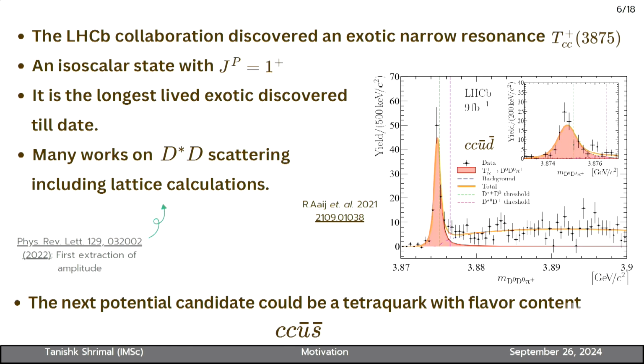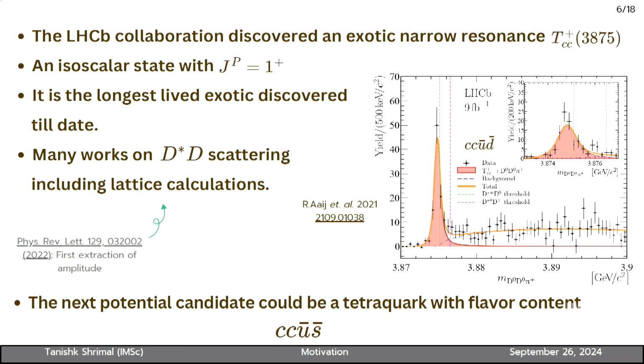Let's see some of the special properties of this T_cc. It was discovered by LHCb as an exotic narrow resonance with a mass of about 3875 MeV, with an electric charge of +1. It is an isoscalar state with quantum numbers 1+, and as I just mentioned, it is the longest-lived exotic discovered to date.